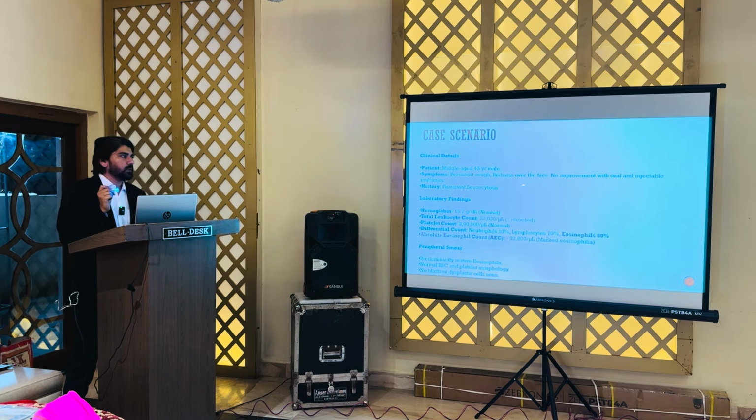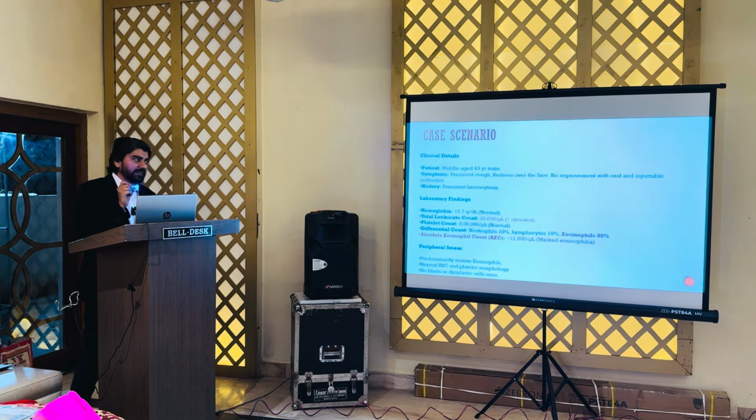Now, history of persistent leukocytosis. Hemoglobin was completely normal, 15.7. Total leukocyte count was increased, 28,000. Platelet count was completely normal, but in the differential count, the only important finding was eosinophils 80%. Whenever the patient presented, he had an elevated WBC count, sometimes 30,000, sometimes 40,000. So, absolute eosinophil count came out 12,800, so it was marked eosinophilia.